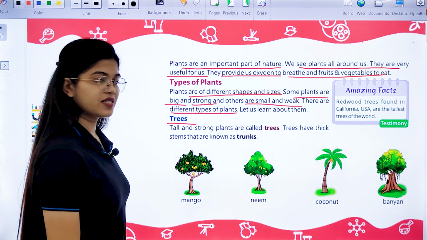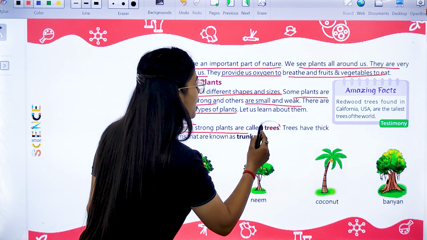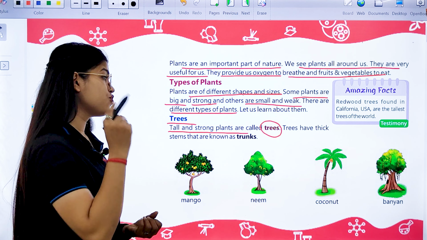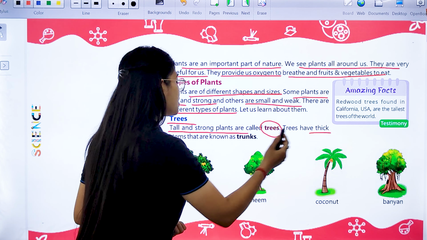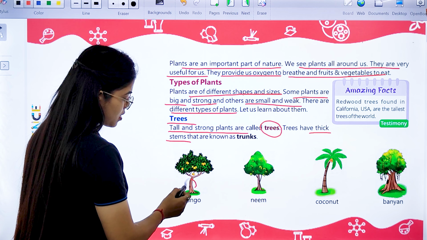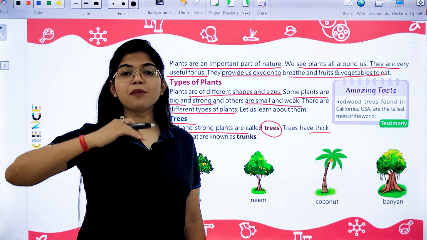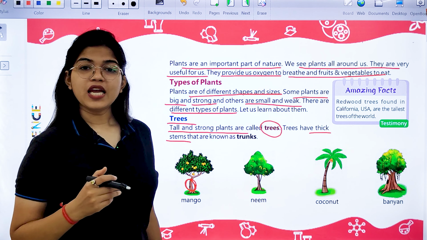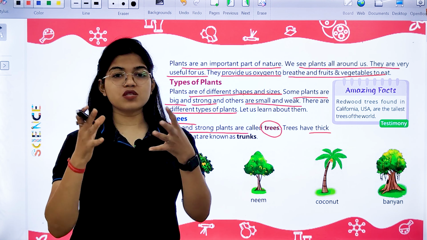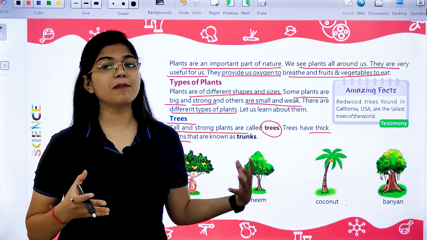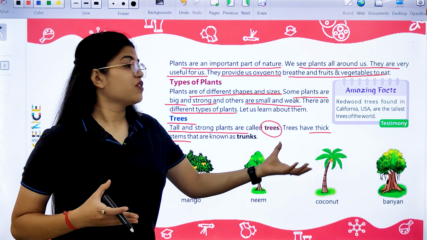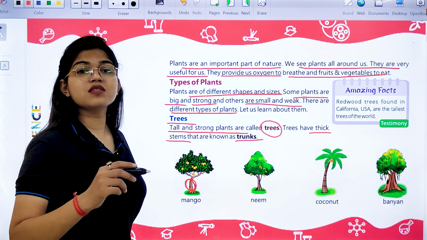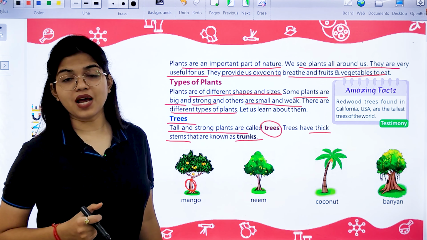First of all, we have trees. The tall and strong plants are called trees. Okay. The trees have thick stems. Stem is this part. The part which is above the soil, the ground, is known as the stem part. It makes the plant or the tree stand upright, stand erect. And the trees have this thick stem, which is known as the trunk. All the tree stems are known as trunk.